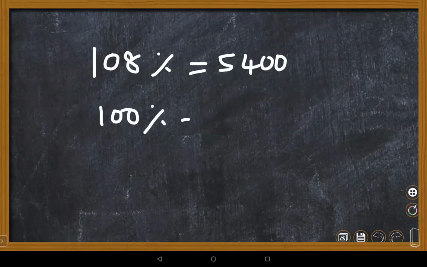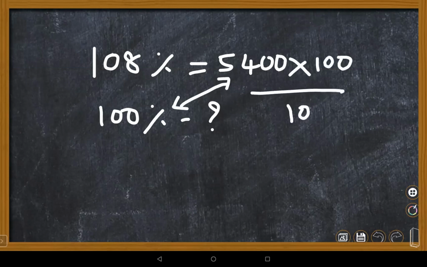So you do 100 by 108 into 5,400. That's 5,000. For direct, we can write 108% of X is equal to 5,400. That's all.